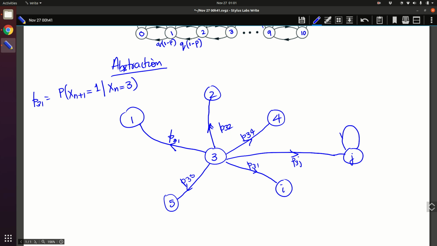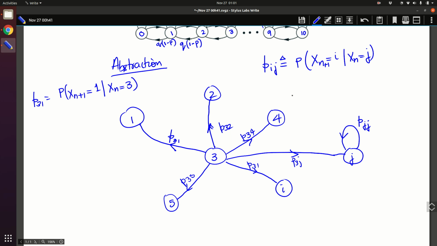That means from J you are going back to J. This will be PJJ. And what is the idea? Pij, by definition, is the probability that xn plus 1 is equal to j, given that xn is equal to i.